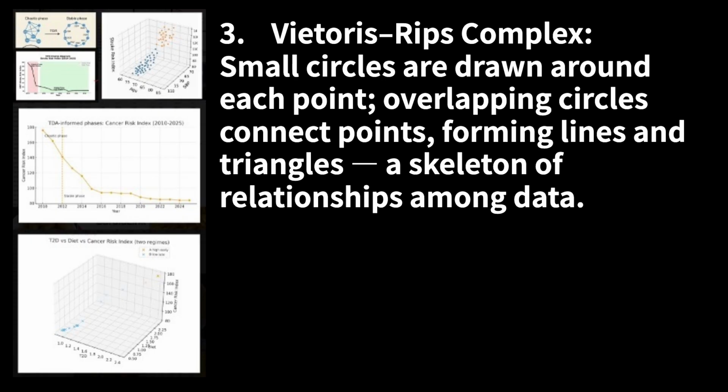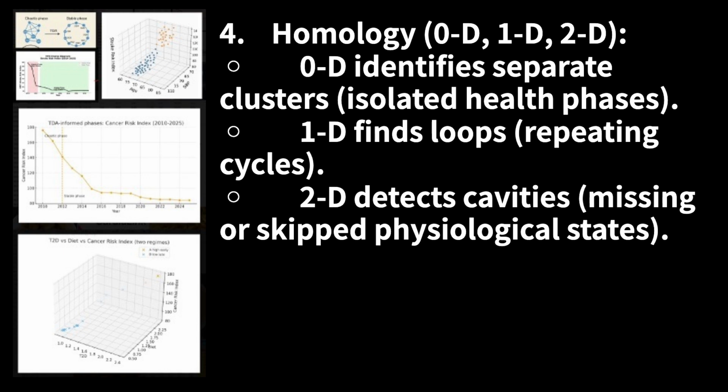3. Vietoris-Rips complex: small circles are drawn around each point. Overlapping circles connect points, forming lines and triangles, a skeleton of relationships among data. 4. Homology: 0D, 1D, 2D. 0D identifies separate clusters, isolated health phases. 1D finds loops, repeating cycles. 2D detects cavities, missing or skipped physiological states.